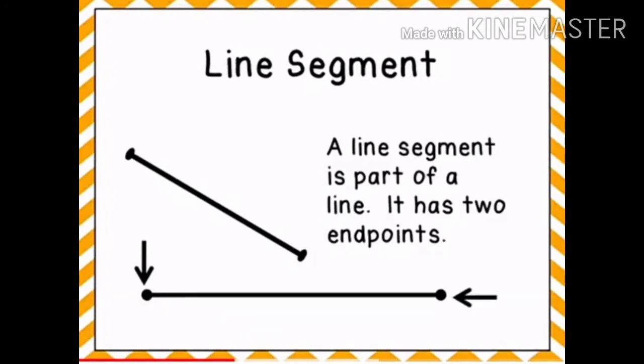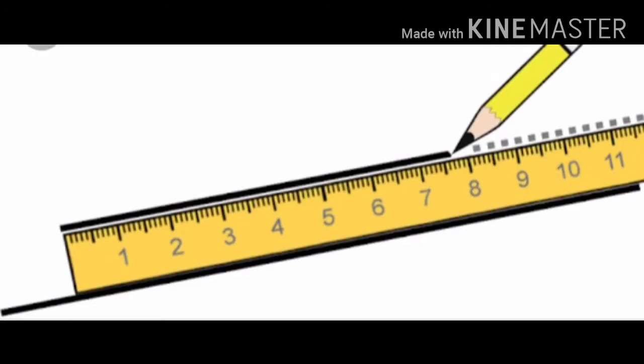Like in English, when a sentence is completed, we put a full stop at the end. Similarly, in a line segment, on both sides we put full stops. That is why it is said that a line segment has 2 endpoints. A line segment is measured and drawn with the help of a scale.